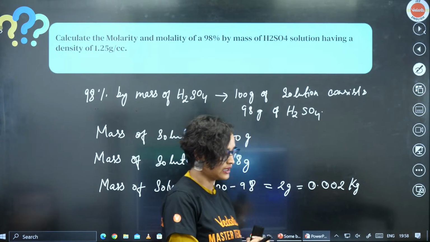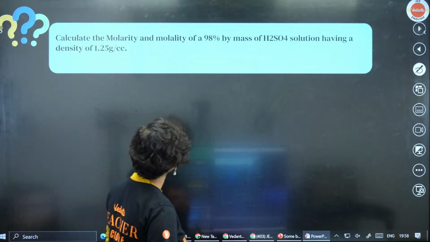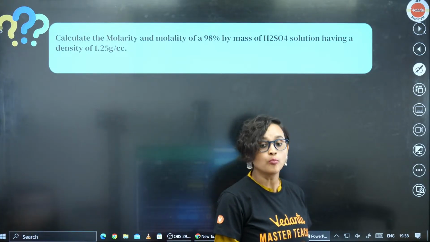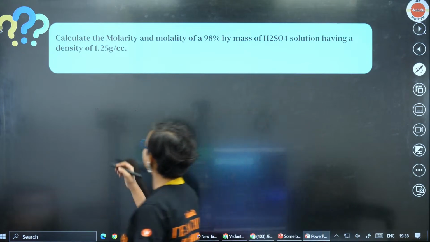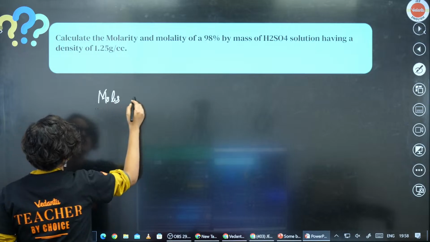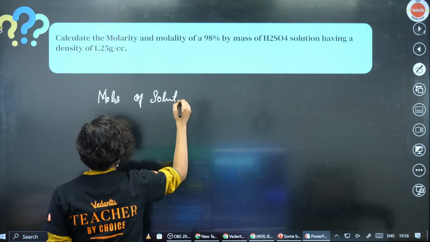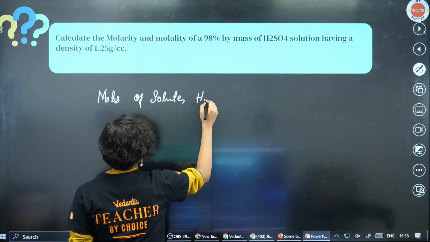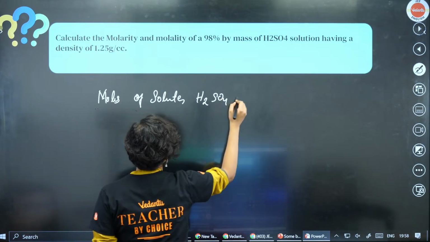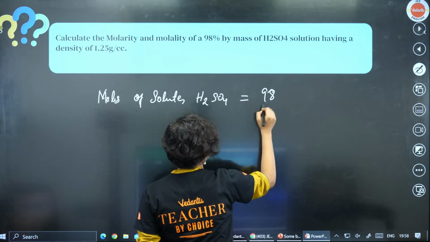Okay, great. Now we're going to find out moles of the solute. So given mass is 98 divided by molar mass.